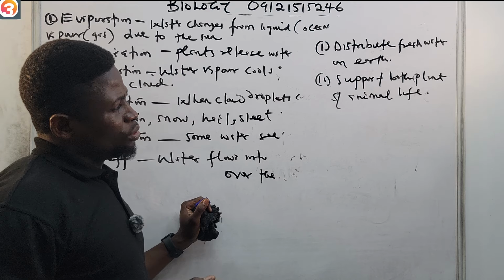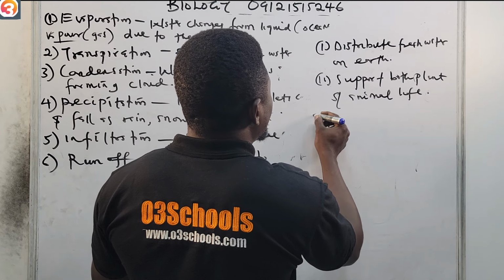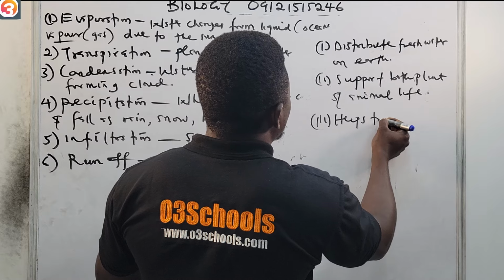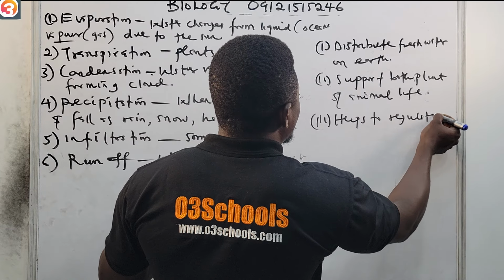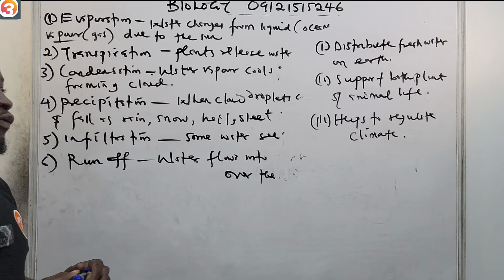And number three, it helps to regulate climate.